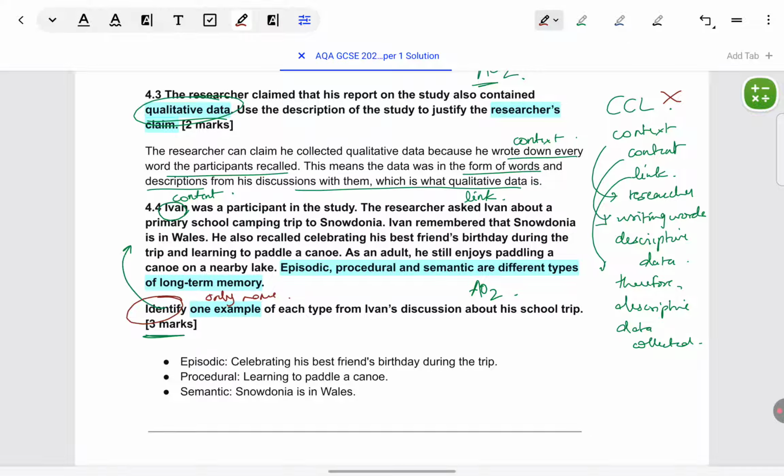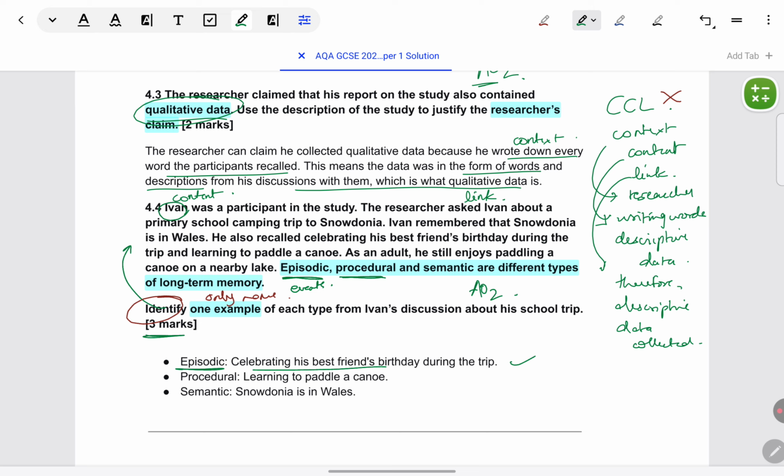If they wanted you to explain why you are saying that, they would have used the command term outline or explain, and they would have allotted 6 marks instead of 3 for this question. Of course, when you're writing, your strategy has to be in your mind, remember the definition so that you can identify correctly. Episodic memory, you know, is memory for events. What is the event that Ivan is remembering in this case? Celebrating his best friend's birthday. That was his experience or event. So that will come as episodic memory.